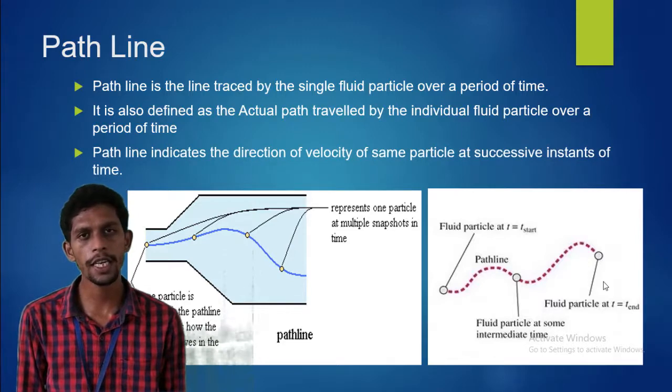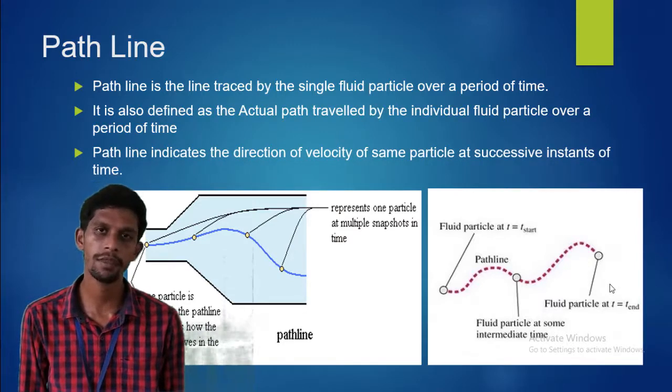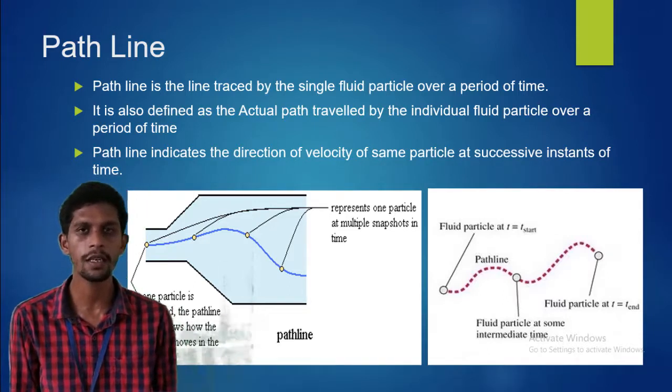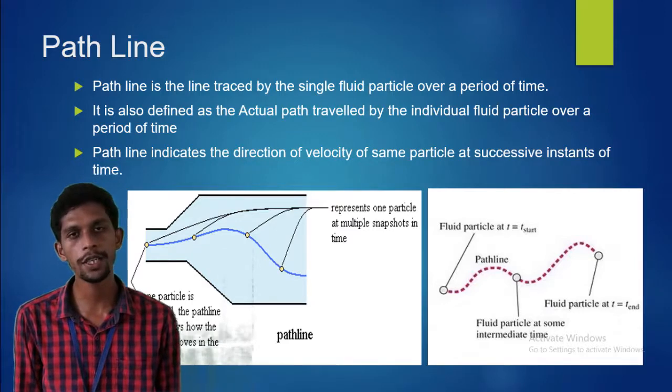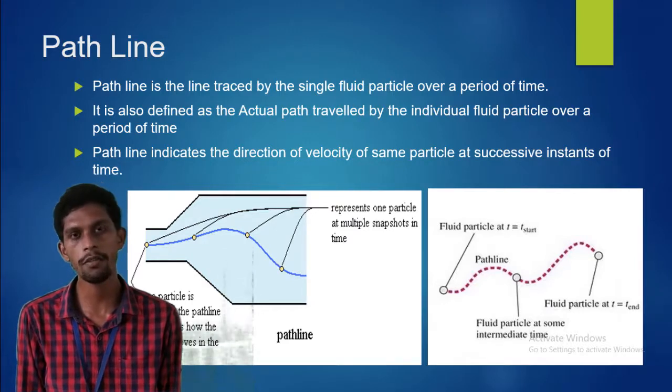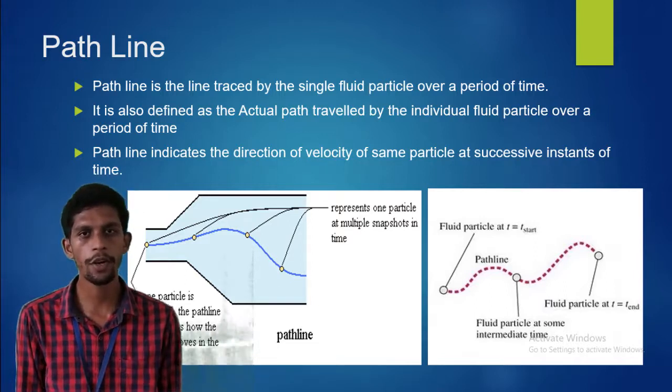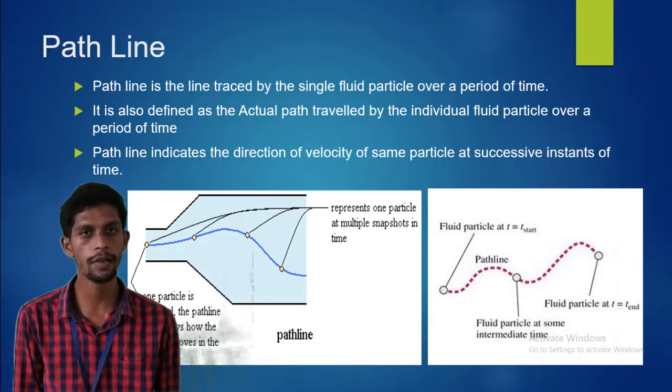Also, the path line indicates the direction of velocity at successive intervals. You have identified different points at different time intervals, so if you draw a tangent to that particular line, you will get the velocity components. So it indicates the direction of velocity at different points at different time intervals.